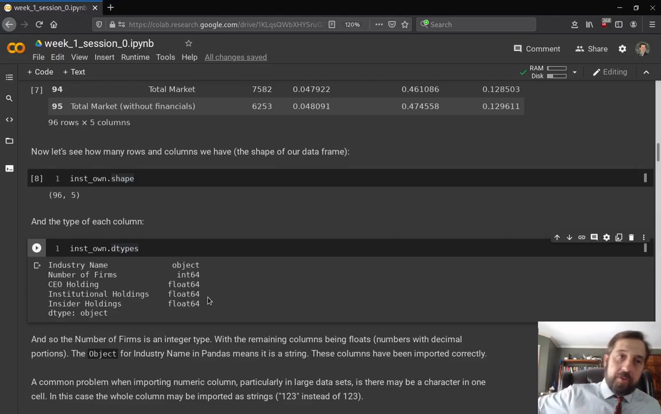And again, this is important later because if, let's say, both of these were imported as strings and then I try to add the two columns, it's going to just concatenate them. But now we know if I add these two columns, it will add the numbers.